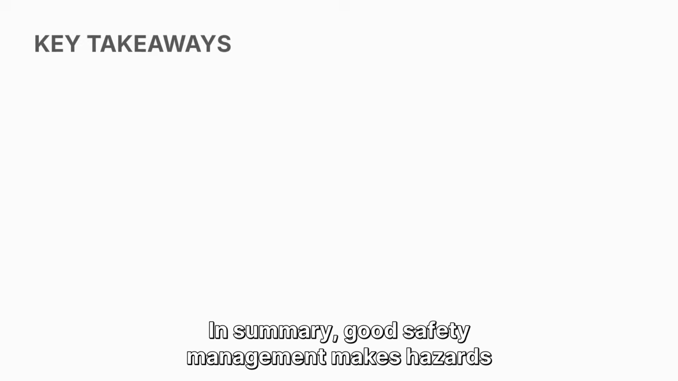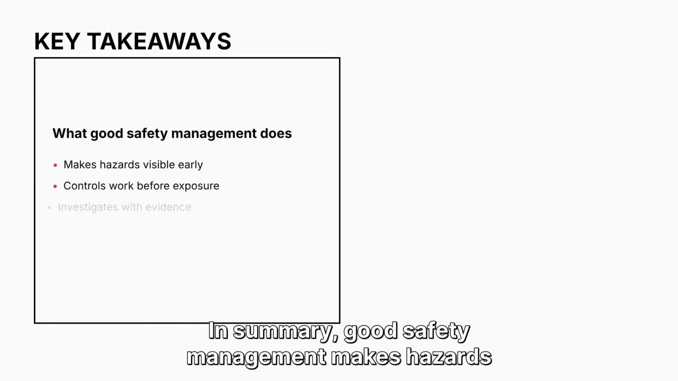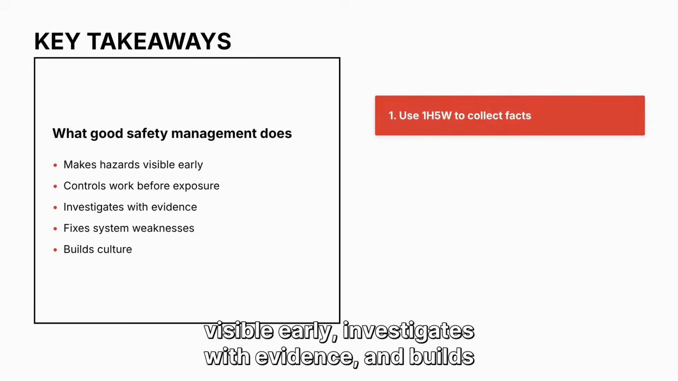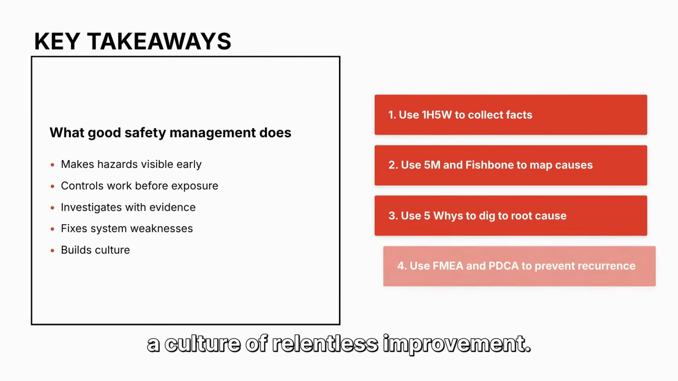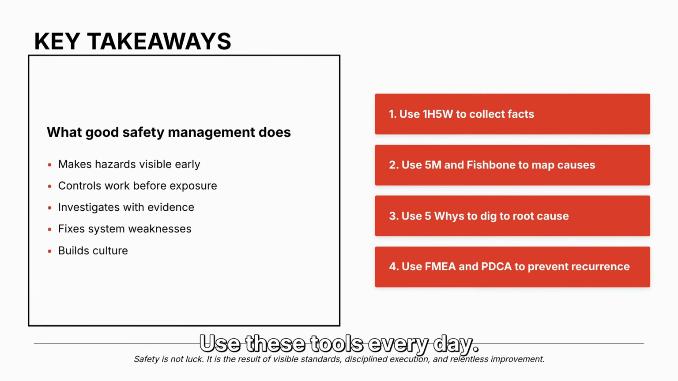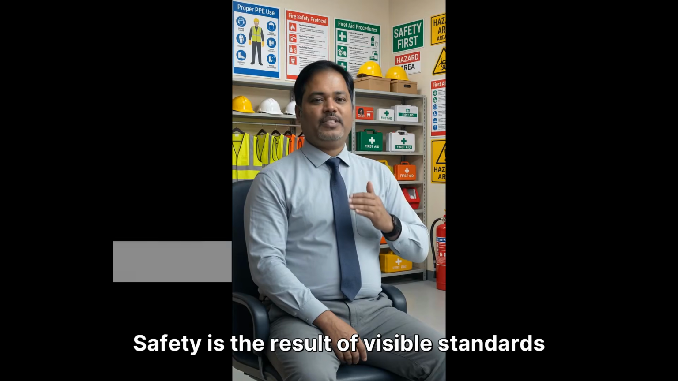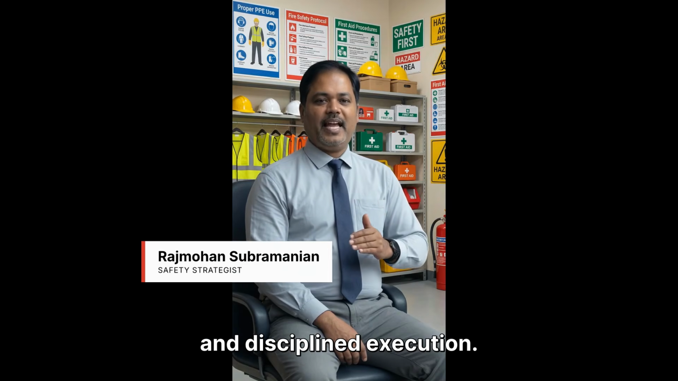In summary, good safety management makes hazards visible early, investigates with evidence, and builds a culture of relentless improvement. Use these tools every day. Safety is the result of visible standards and disciplined execution.